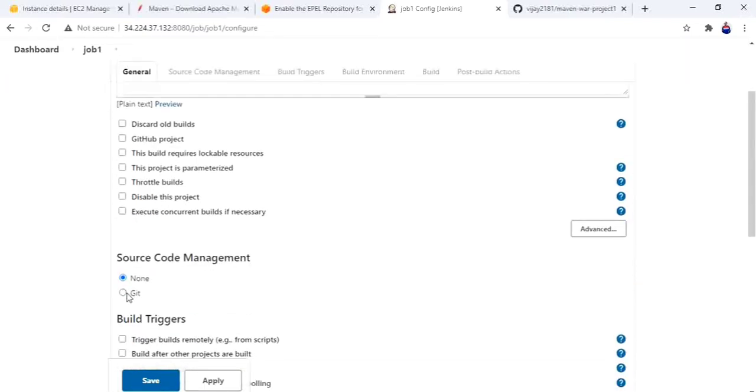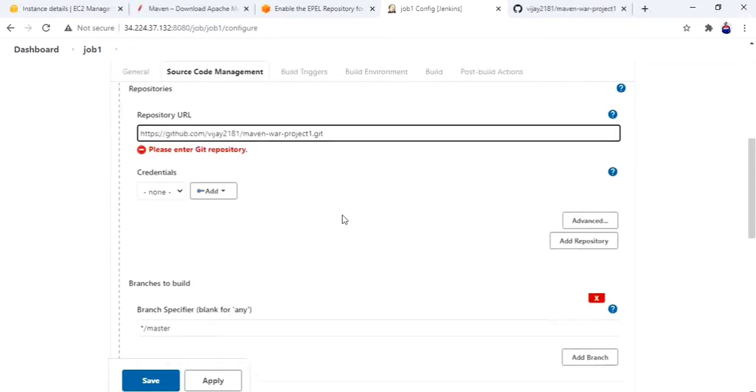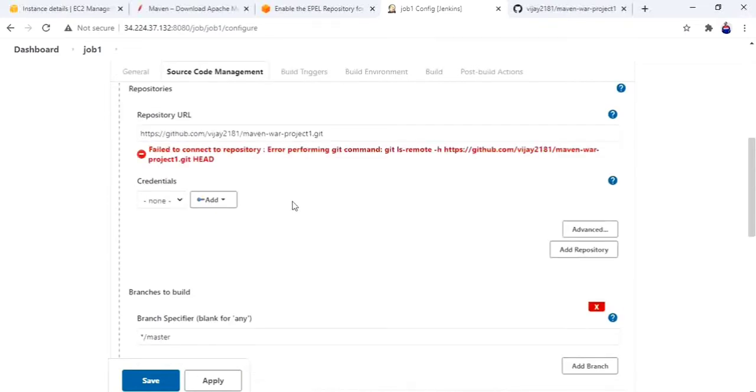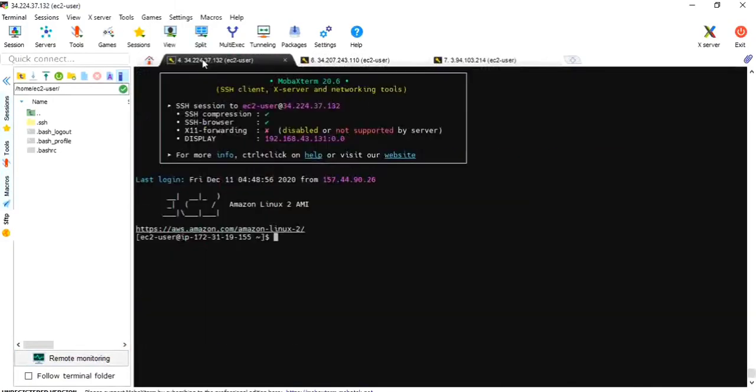Okay, I will provide the git URL. Yeah, failed to connect to repository, error performing git command. Yeah, we have installed Git. We have installed Maven and Java on server 1.